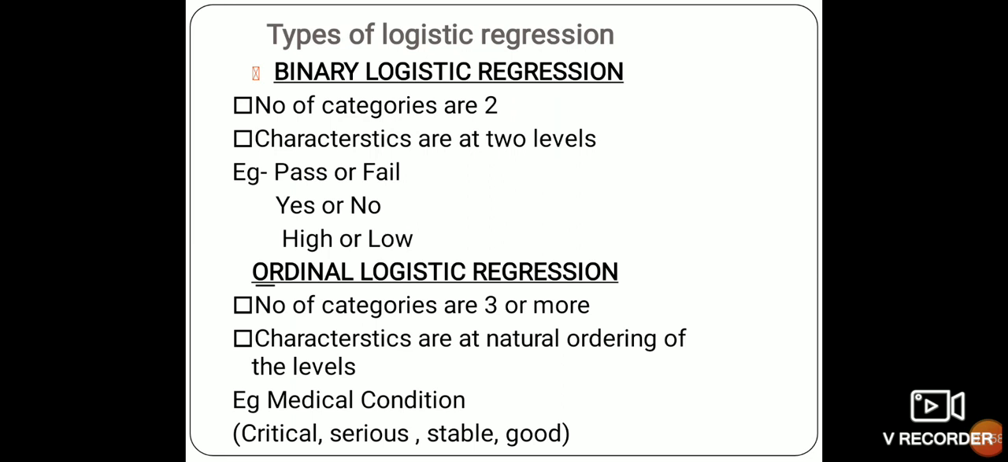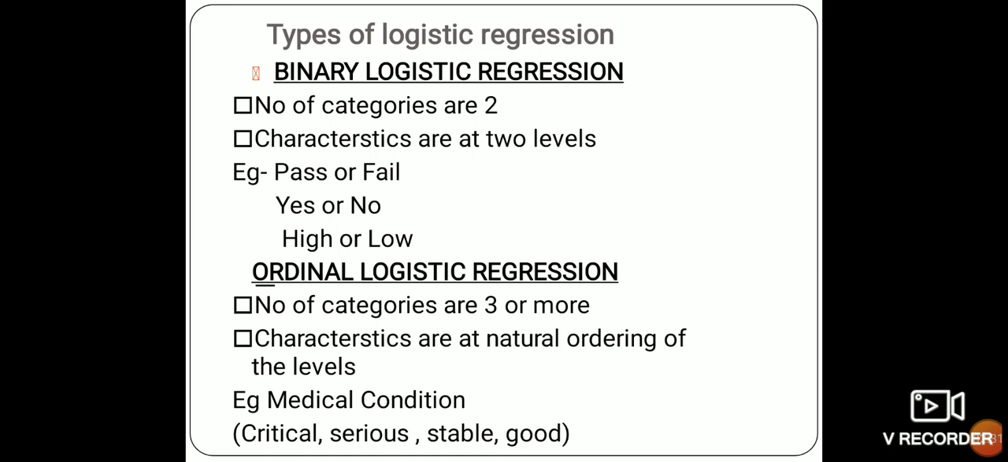Now, types of logistic regression. We have four types of logistic regression: binary logistic regression, ordinal logistic regression, nominal logistic regression, and Poisson logistic regression. If we have two categories only, then we will go for binary logistic regression, where the characteristics are at two levels. For example, pass or fail, yes or no, high or low. Ordinal logistic regression. In ordinal logistic regression, the number of categories is 3 or more.